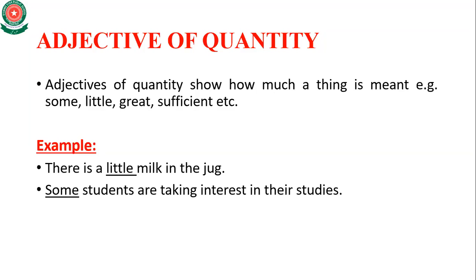So sweet is the adjective of quality. Now there is a word little which shows the quantity, how much milk. If anyone asks how much milk is in the jug and you say that there is a little milk in the jug, then the word little shows the quantity of milk.